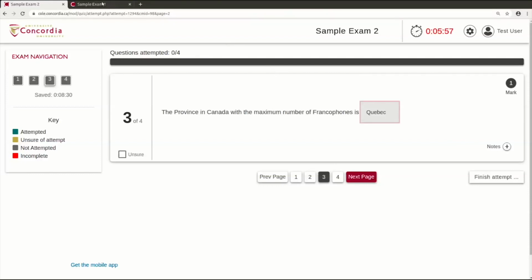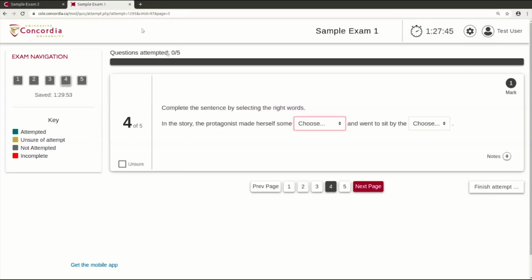You may also encounter the cloze question type. This type allows you to answer the question directly within a sentence by choosing a particular word or phrase from a drop-down menu.